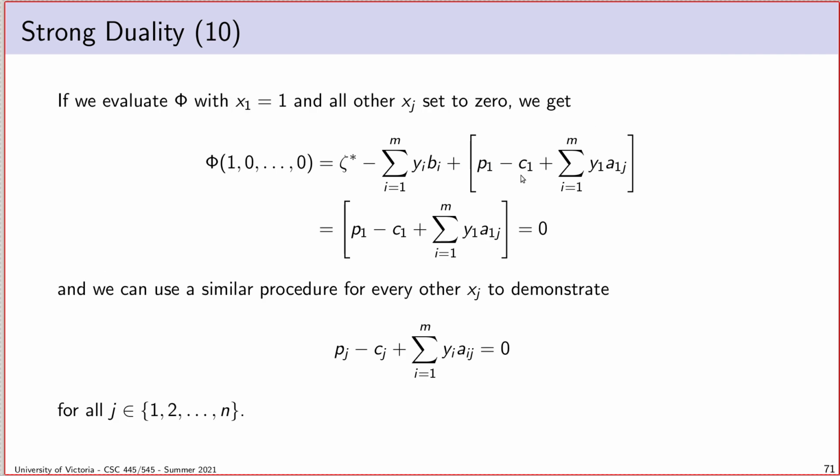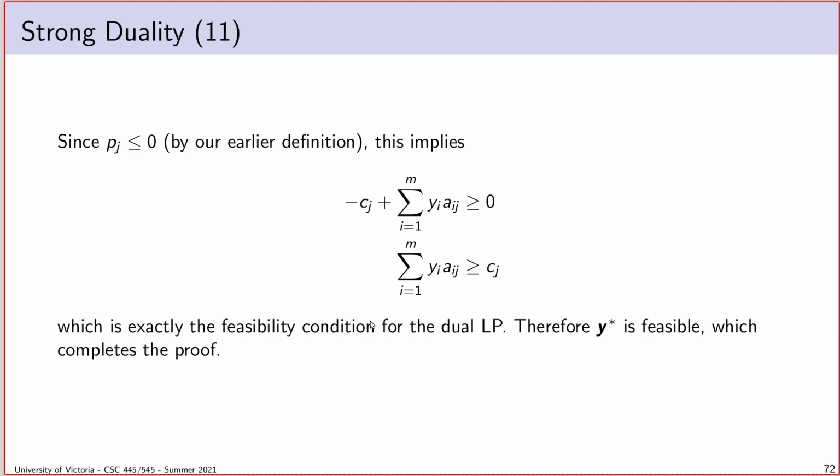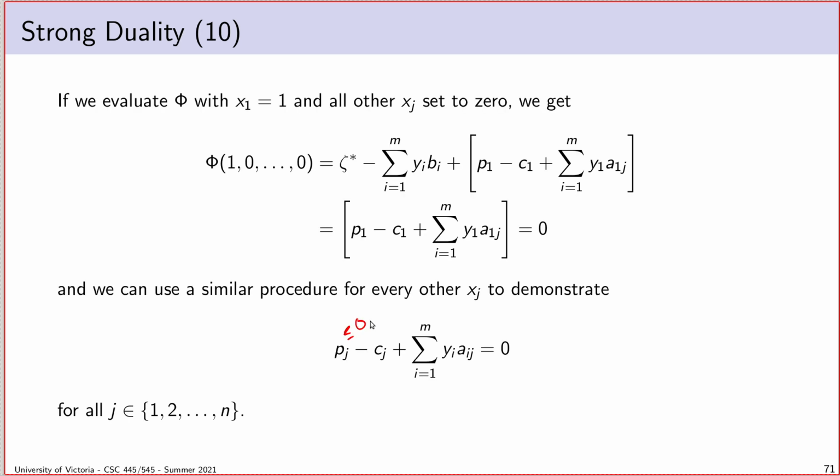Okay, so if we bring that back over here and transplant that, if pj is less than or equal to 0, what does that tell us? Well, let's see. If we try moving terms around a little bit, how about this? If I move these terms around, so I have negative cj plus the sum equals negative pj.